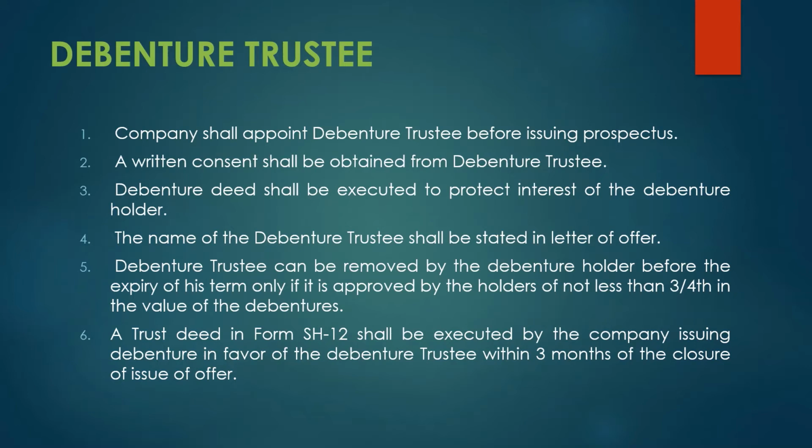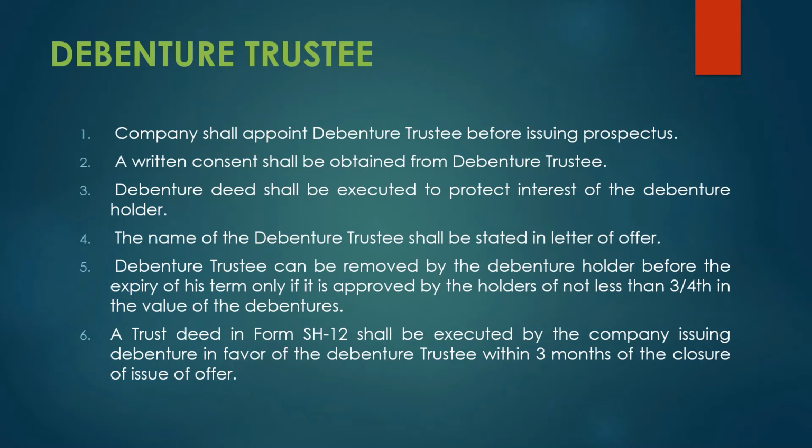For example, a company shall appoint a debenture trustee before issuing a prospectus. So before the company issues the prospectus and intimates outsiders or holders about its issuance of the debenture, first they need to appoint one person as a debenture trustee. And after appointing the debenture trustee, the company needs to obtain consent from such trustee that he wants to work with such company as a debenture trustee.